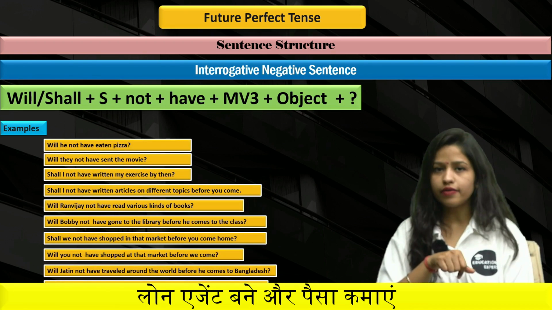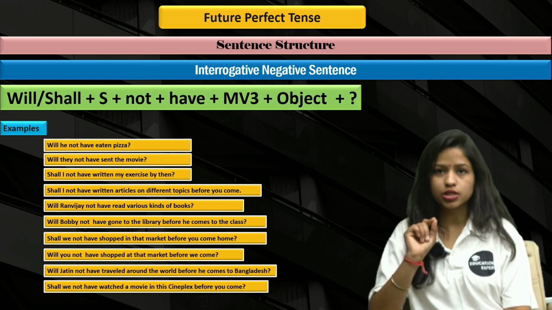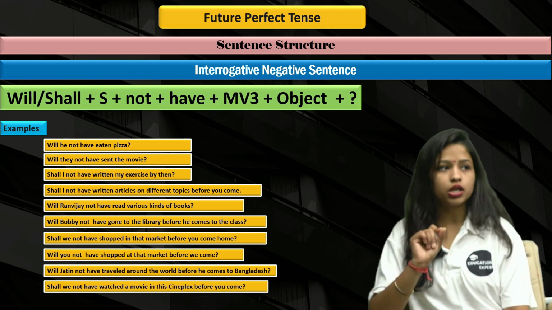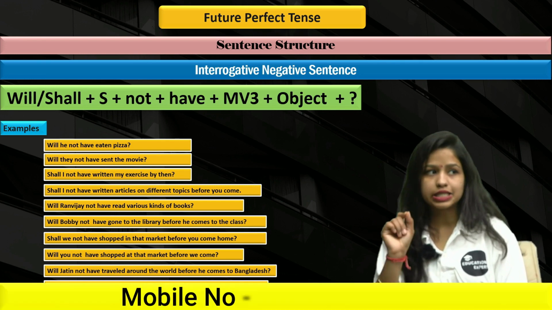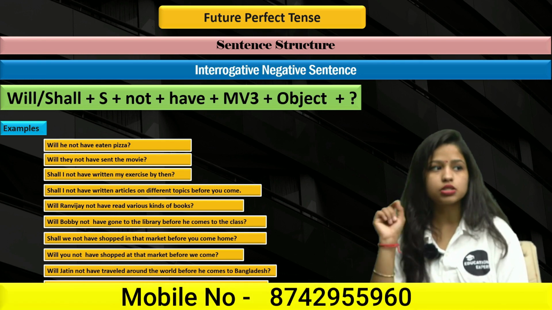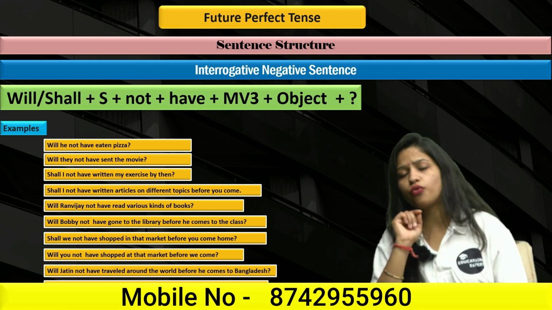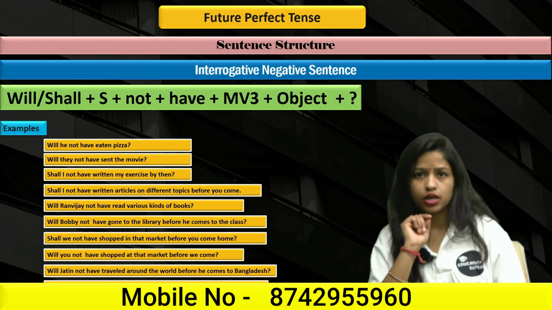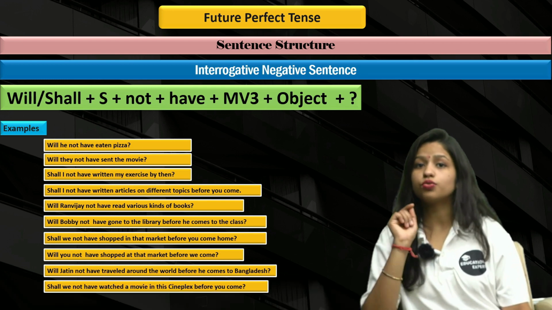Will he not have eaten pizza? Will, according to the subject, then you have to put subject, that is he, then not, then have, then verb's third form, that is eaten, then pizza plus question mark. Clear? Will he not have eaten pizza? Also, you need to focus upon the expression as well. Your question should always feel like you're actually questioning someone, right?